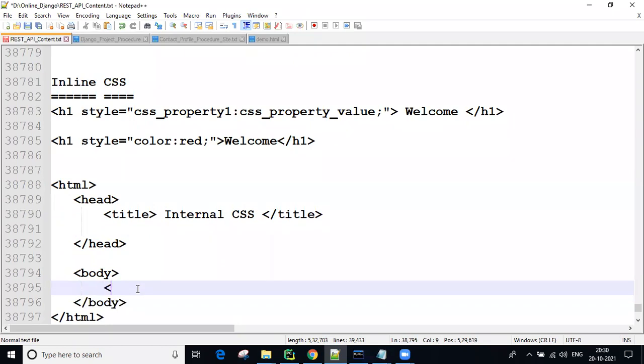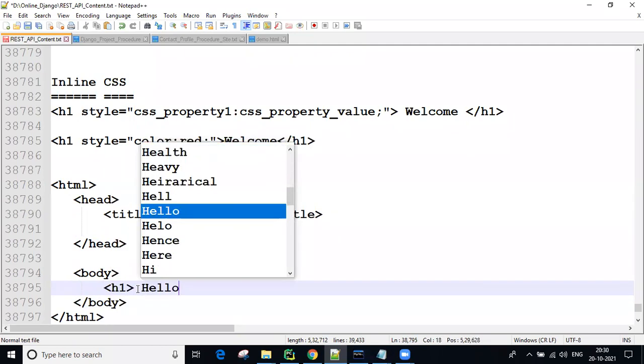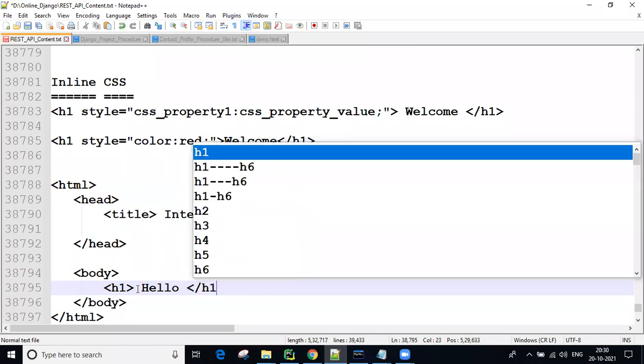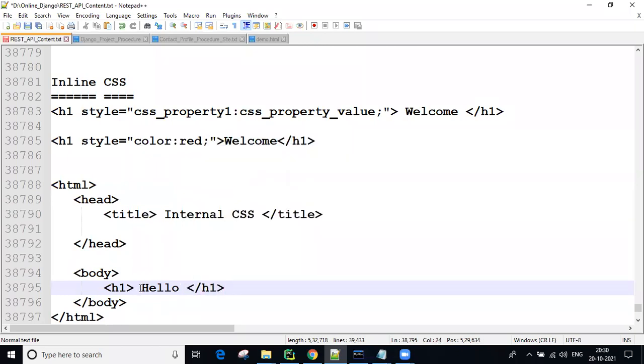In this body, for example, you can write an H1. So hello is there, as an assumption. Guys, here don't focus on the content. Sir is always taking hello, welcome, hi like that. Here our intention is that you need to concentrate on how to write the styles, not on the content.